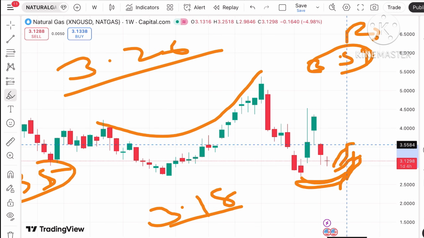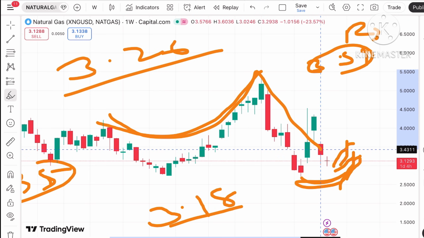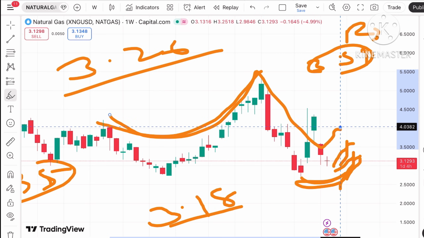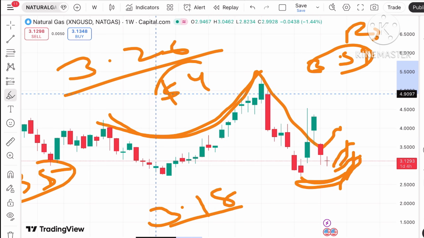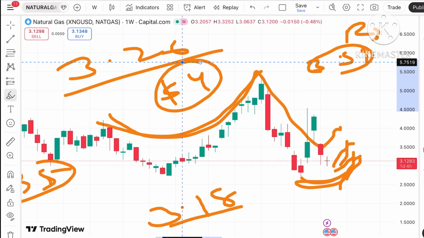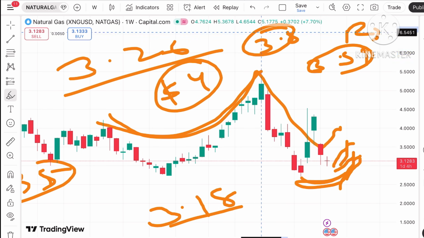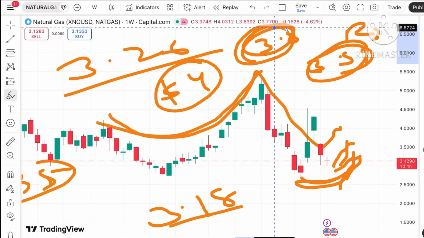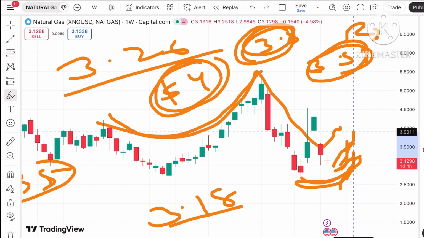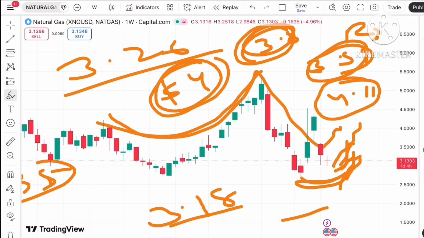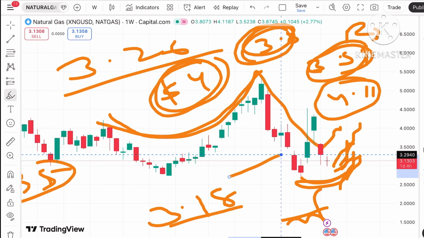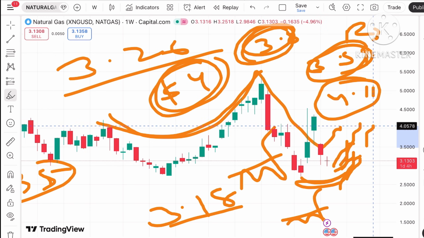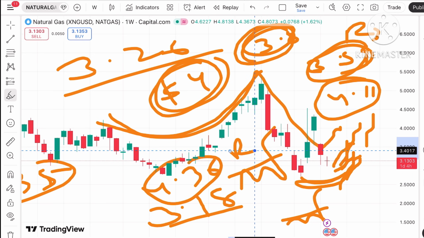And once it starts going above this level, because this pattern will support an upside, chances are high that we can see after 3.59 probability of touching $4. There is a gap at 3.8, so we can see after touching this level, it can touch 3.8 to a level of $4, and once crossing that level, it will move above a level of 4.11. Okay, this 4.11 is already a weak level, so we can see the price will rise above that level, and from there it will move towards 4.36, which is a resistance 5.